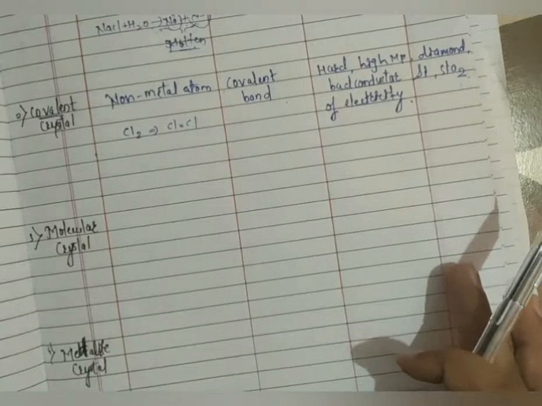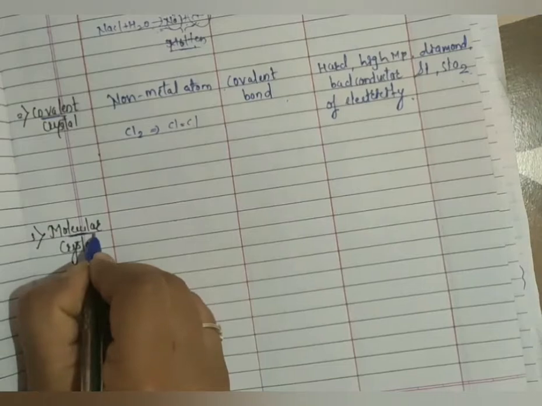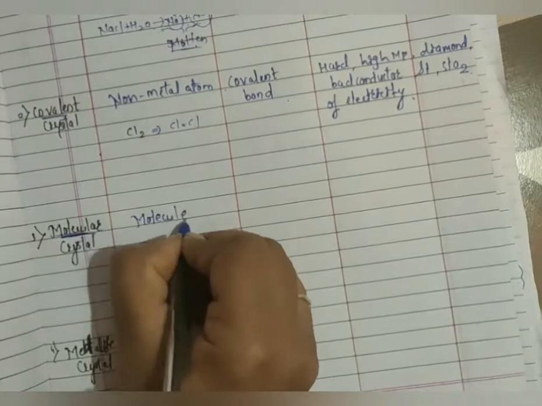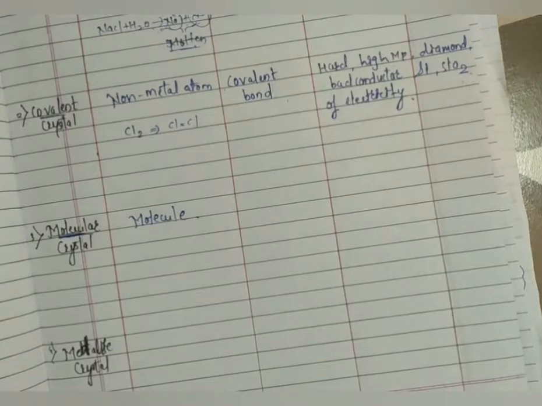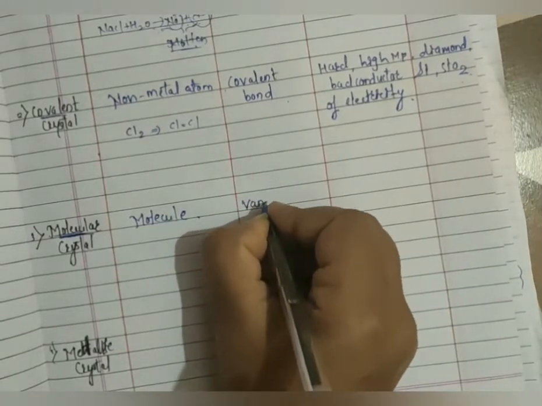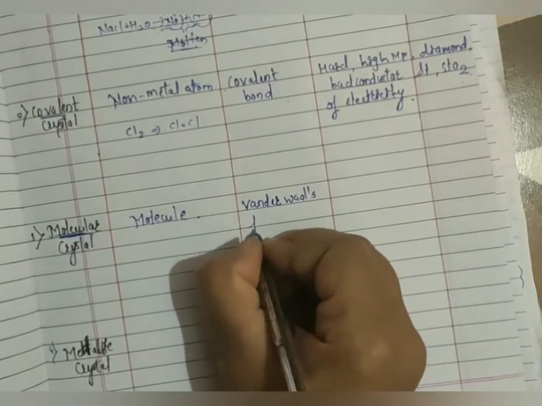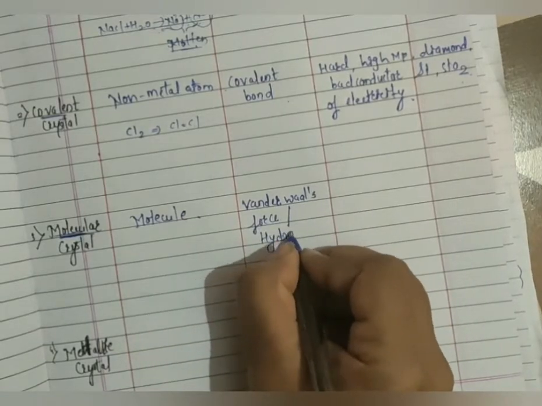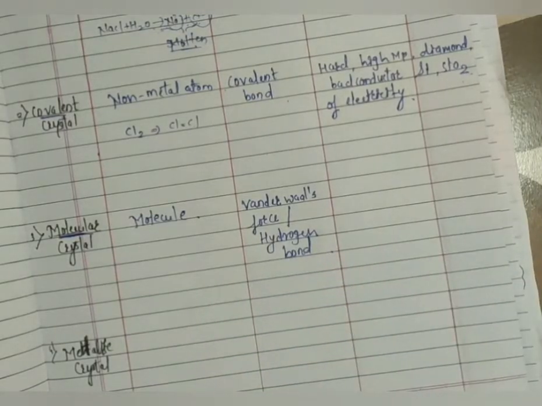The next type will be the molecular solid, or molecular crystals. See the name, molecular means we have molecules here. So the particle occupying the lattice site will be the molecule. Next, which type of force is present? The force will be the van der Waals force of attraction. We already studied van der Waals force of attraction, or there can also be hydrogen bonding.